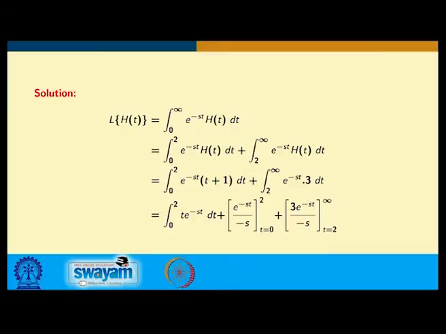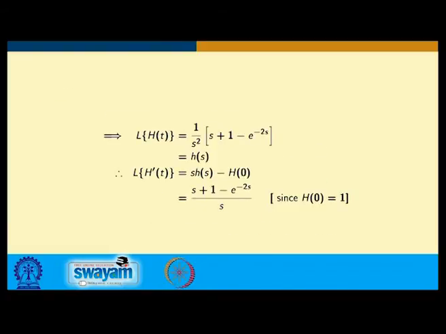So, the Laplace transform of h t is the integral from 0 to infinity of e power minus s t into h t dt. I have to break it into two parts, 0 to 2 plus 2 to infinity, because the function is defined like that. In the first part, the value of the function h t is t plus 1, whereas in the second part the value of the function is 3. If I evaluate this integral, I obtain the integral from 0 to 2 of e power minus s t dt, and this I can directly evaluate.